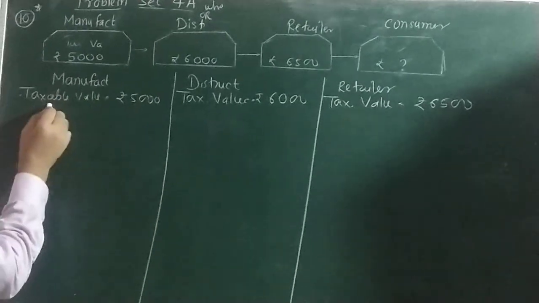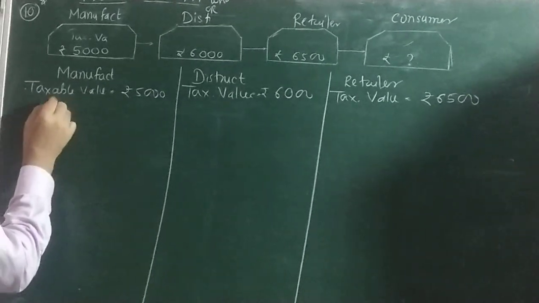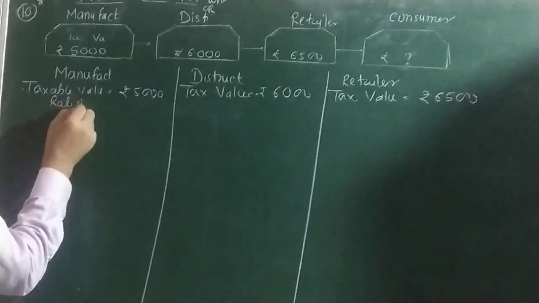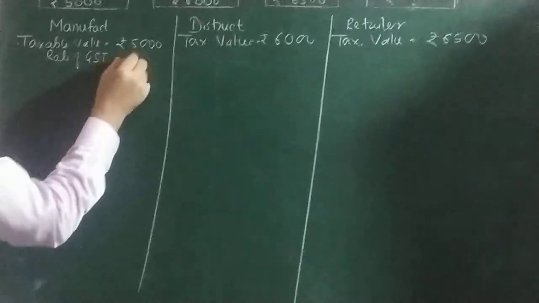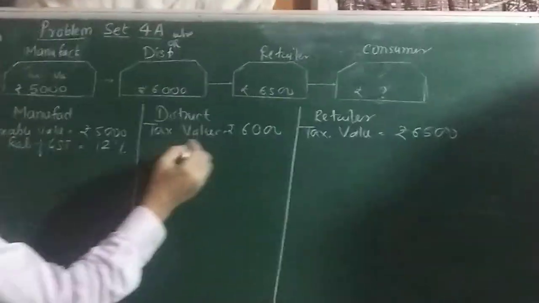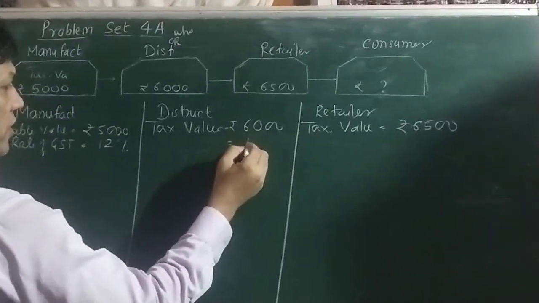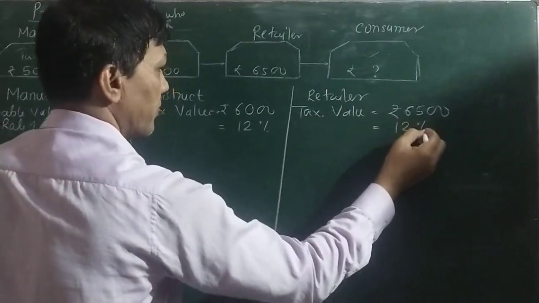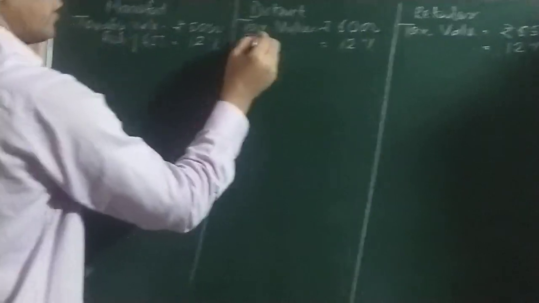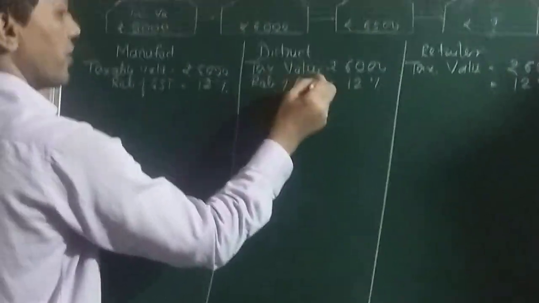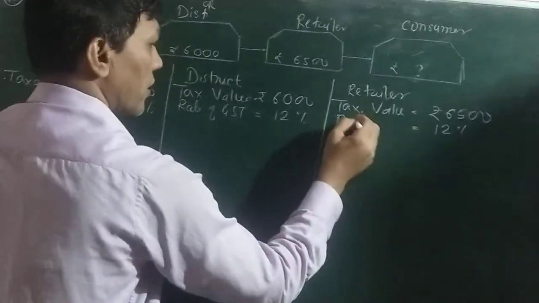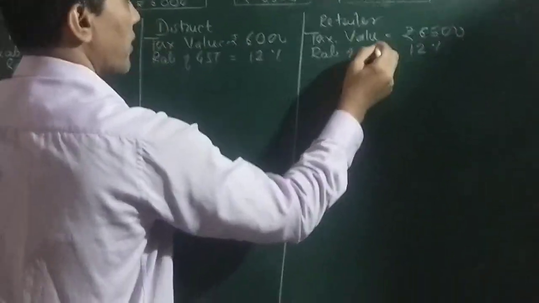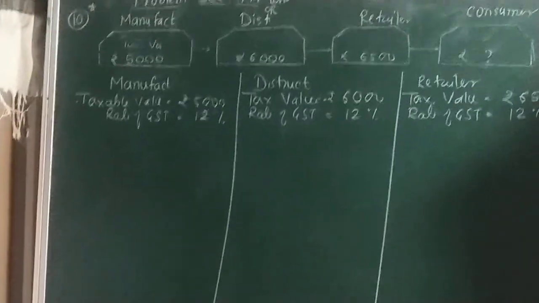Then the rate of GST. The rate of GST is the same for all 3 persons. The rate of GST is 12% here, and here also 12%. So this is the rate of GST.